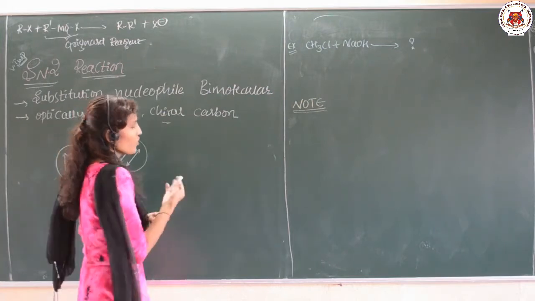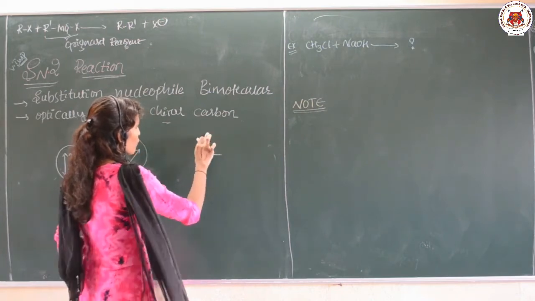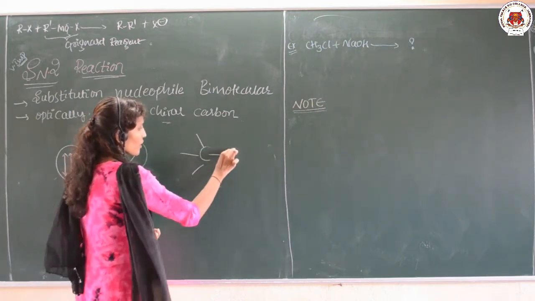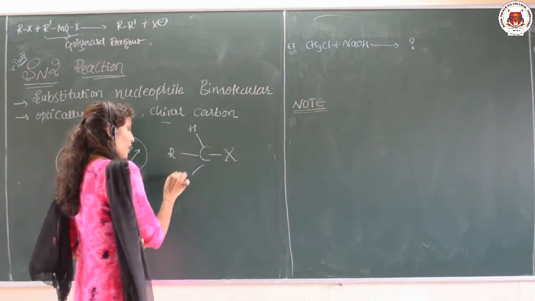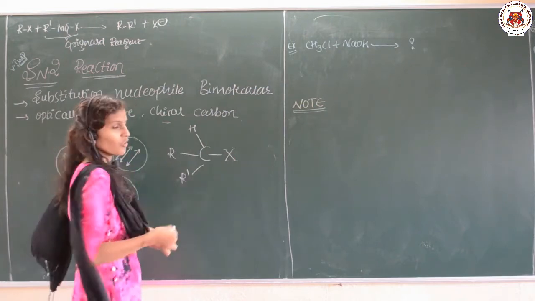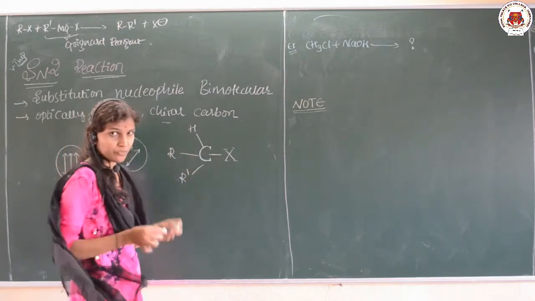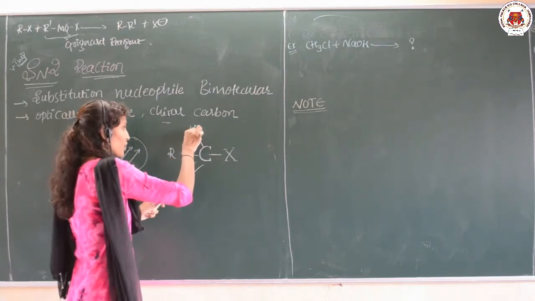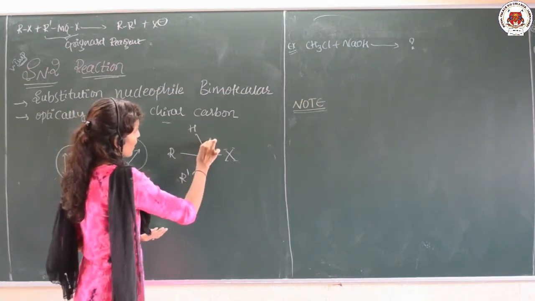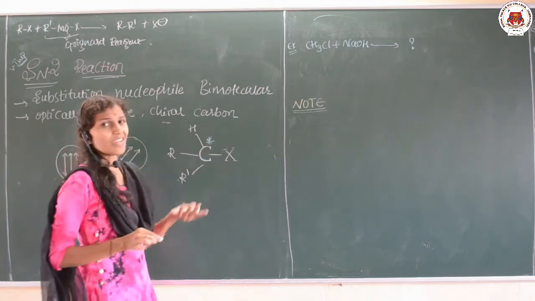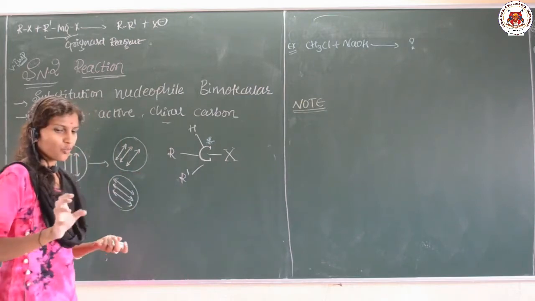What is the meaning of chiral carbon? Chiral carbon is nothing but the carbon which is attached to 4 different groups. Let me take this as X, this as H, this may be R, say CH3, and this may be R dash, say C2H5. Suppose the carbon is attached to 4 different types of groups, not the same element, that is what we call a chiral carbon, which is represented by a star. So these are the 2 terms which you need to understand.